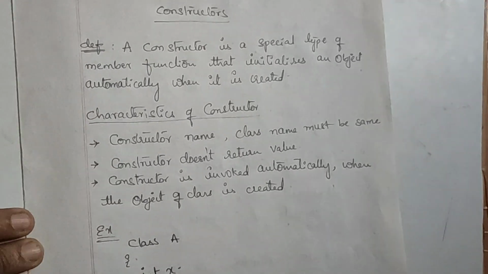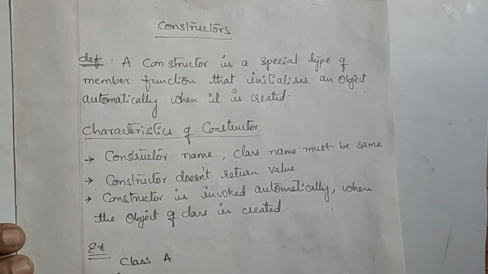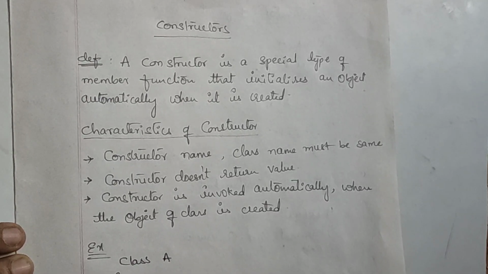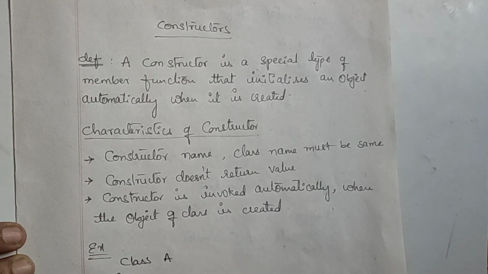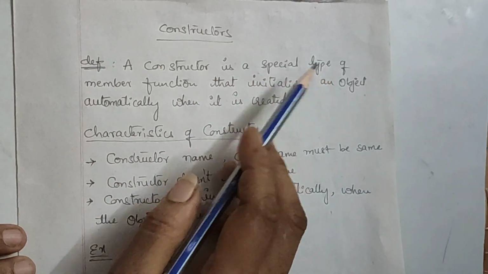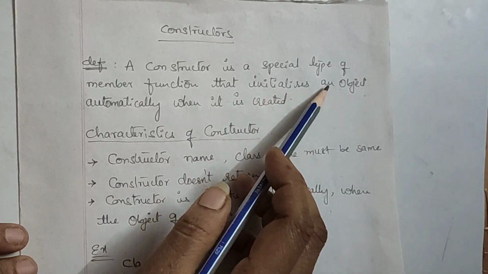Hello students, in this class we will discuss constructors. We have already seen what member functions are. Now a constructor is also just like a member function, but it has some special qualities. A constructor is a special type of member function that initializes an object.